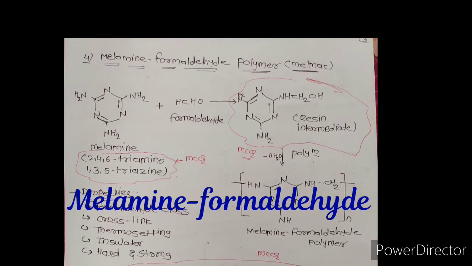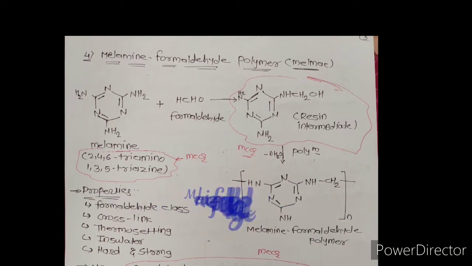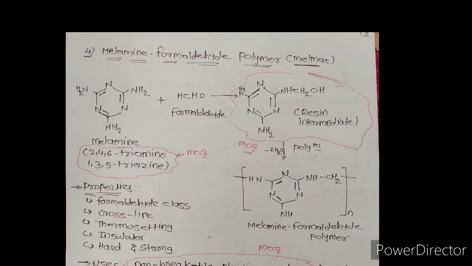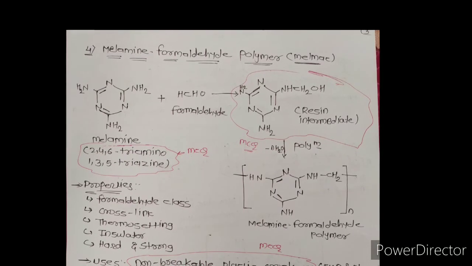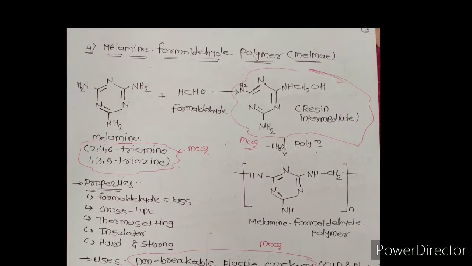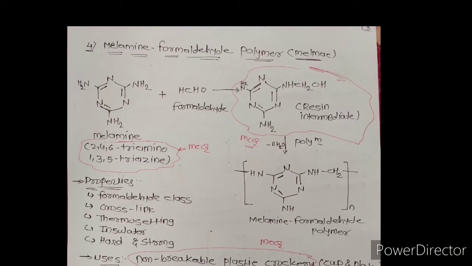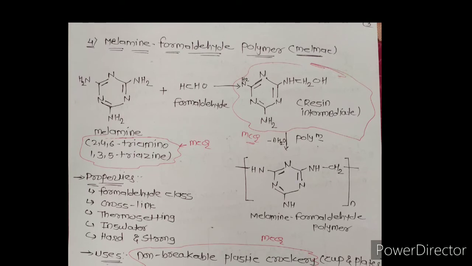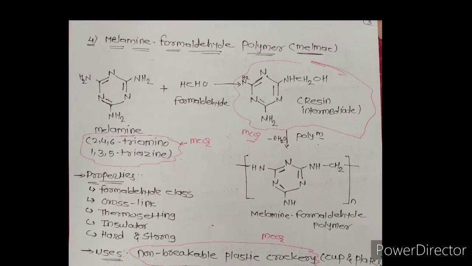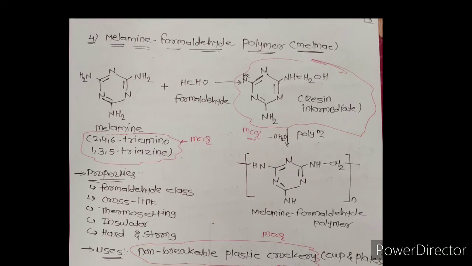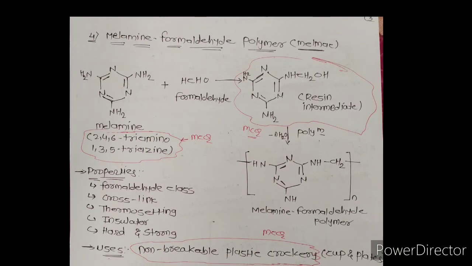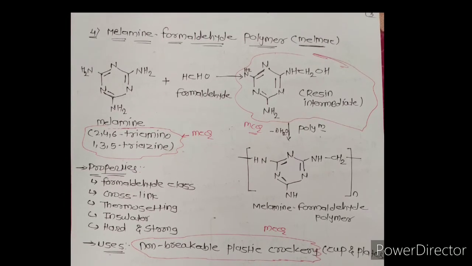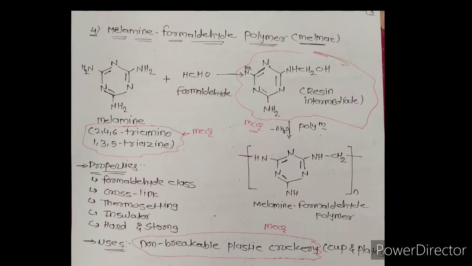The next polymer is melamine formaldehyde polymer. It is also known as Melmac. When melamine reacts with formaldehyde, it forms a resin intermediate, and that resin intermediate undergoes a further polymerization reaction to form melamine formaldehyde polymer. Here we simply have to remember the structure of melamine, that melamine reacts with formaldehyde. Simply, formaldehyde is added to the NH2 group and it converts into NHCH2OH, and in the second step a water molecule is eliminated and all three sites become active.